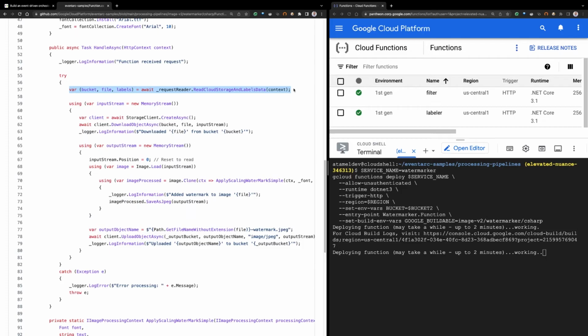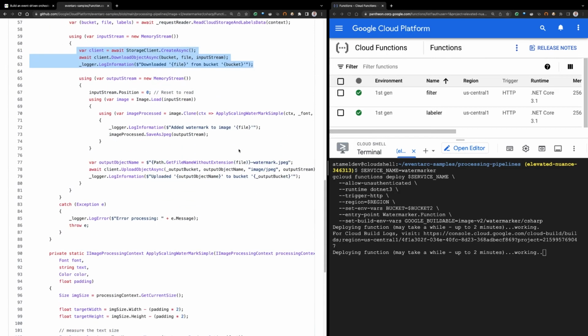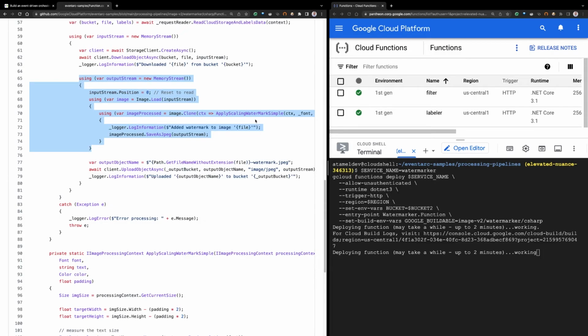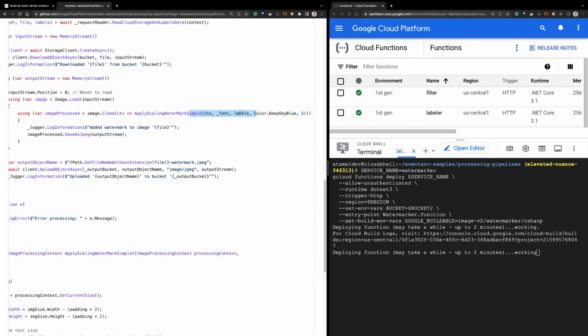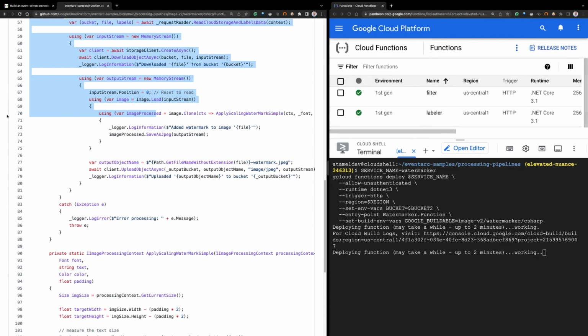It downloads the resized image from cloud storage. Then it uses a library to apply a watermark, basically a text on the file, with the labels that it received. So you can see here, we're applying a simple watermark, and we are passing in the labels that we received from the previous function.